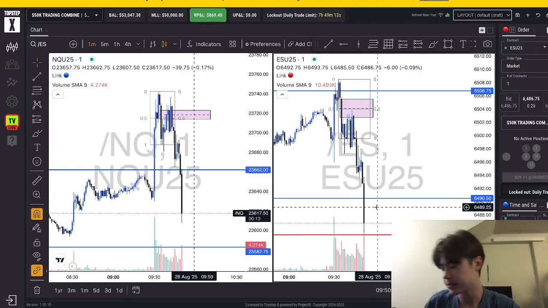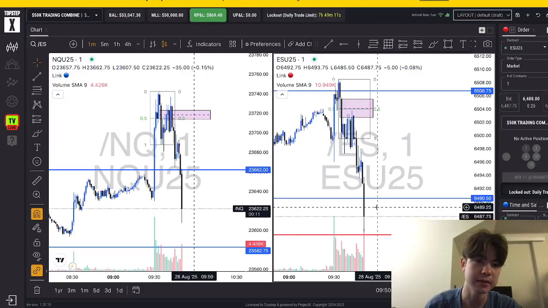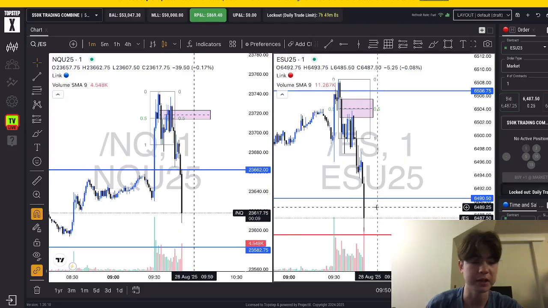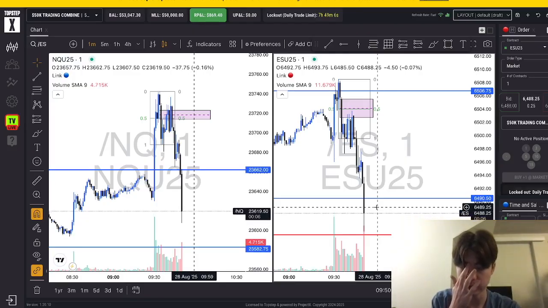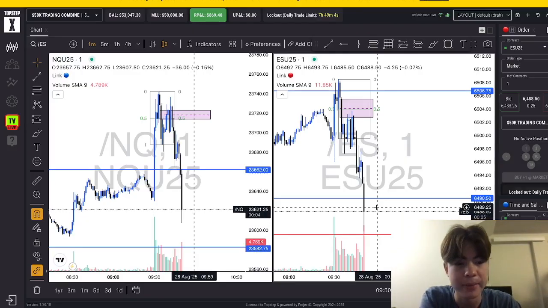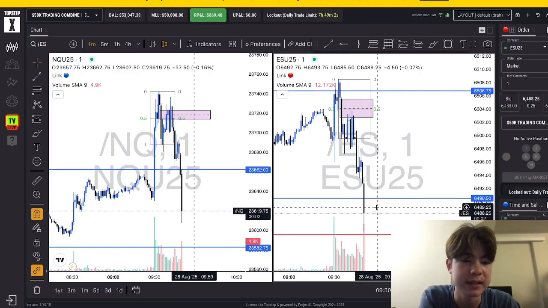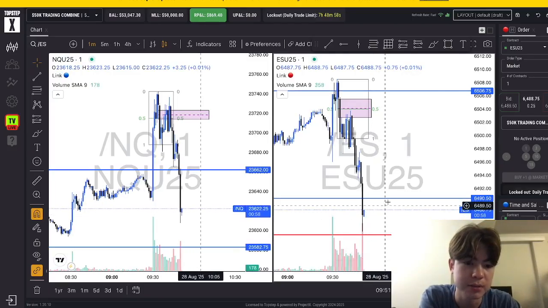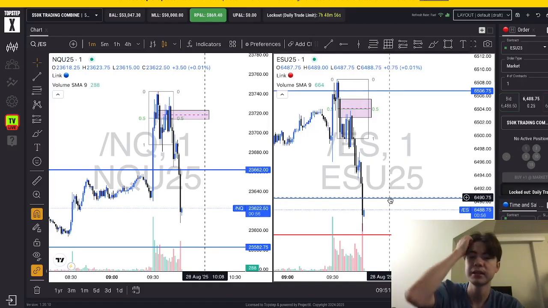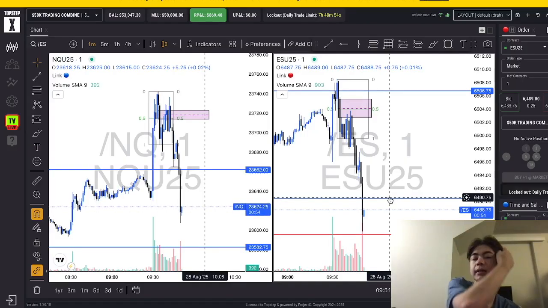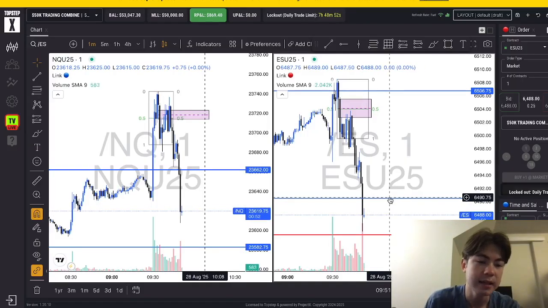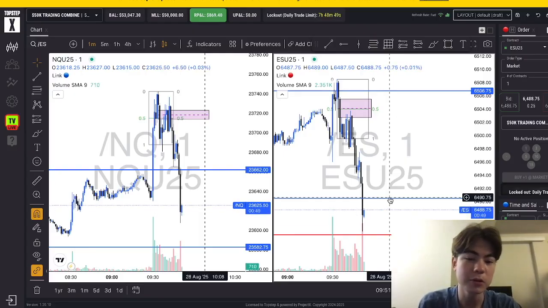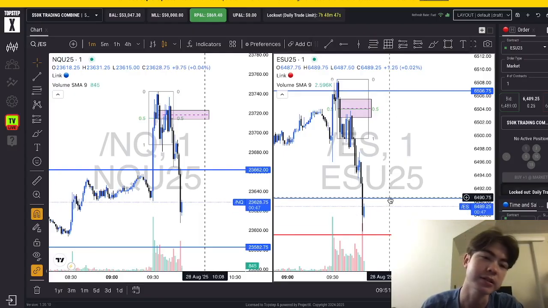Like that would have been a safe trade, but I just wanted to go for just enough to make me pass the funded account. Normally, if this was yesterday and I didn't need one more trade to pass my funded account, I would have put my take profit, probably full take profit here and then partial take profit at London low. But yeah, we passed the funded account. Hopefully they don't email me today saying you need $200 more or one more trade for the consistency rule. I don't think they're going to do that.